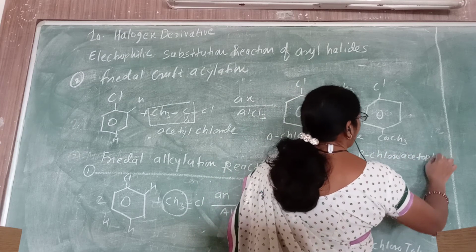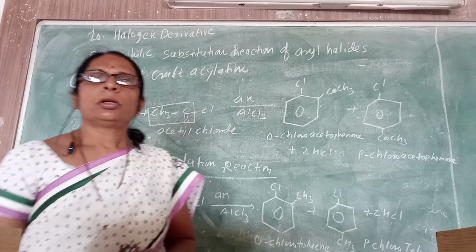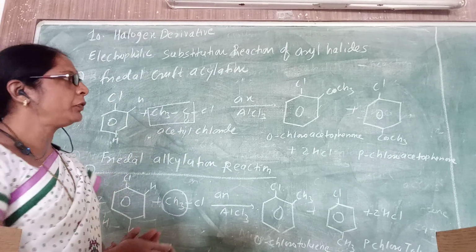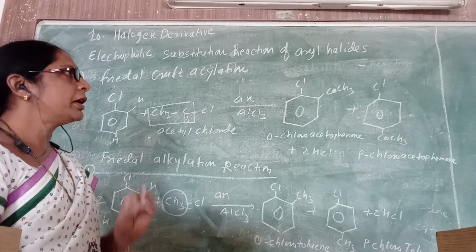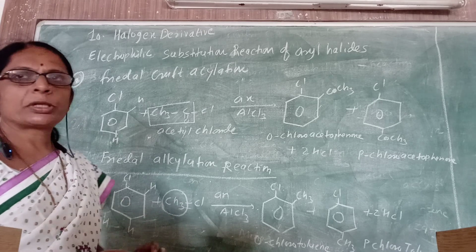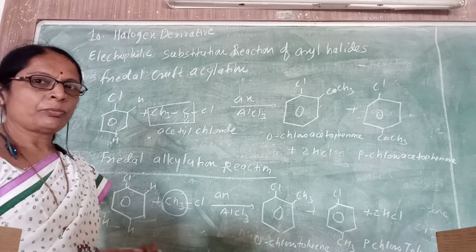So like this, aryl halides can undergo nucleophilic substitution and electrophilic substitution reactions less readily because of the presence of the halogen, the lone pair of electrons on the halogen makes the reaction like this. Okay, so thank you.